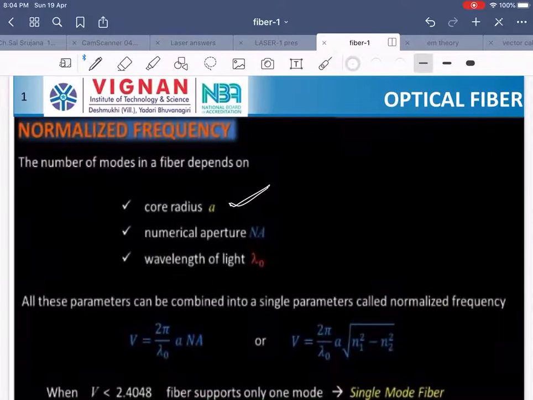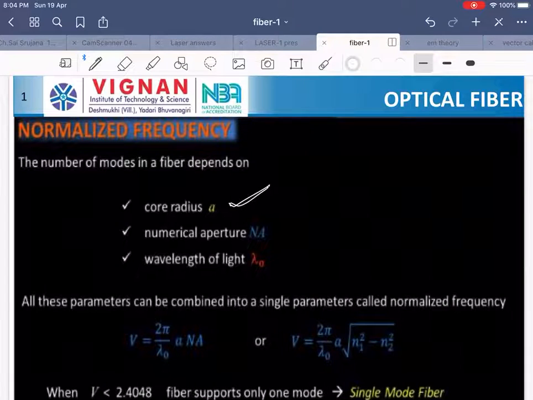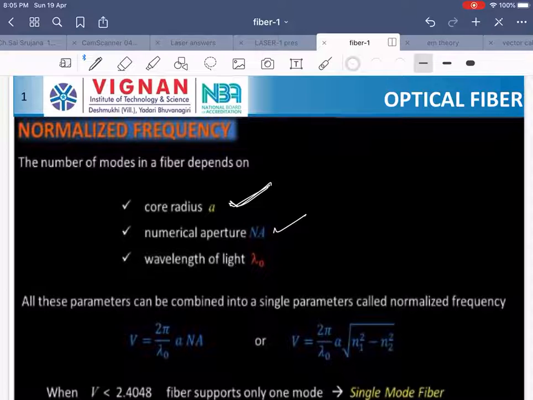So here we observe three factors. The number of modes in an optical fiber depends upon core radius. When core radius decreases, the number of modes propagating through the optical fiber also decreases. The number of modes depends upon numerical aperture. When numerical aperture decreases, the number of modes also decreases. And whenever the wavelength increases, the number of modes decreases.